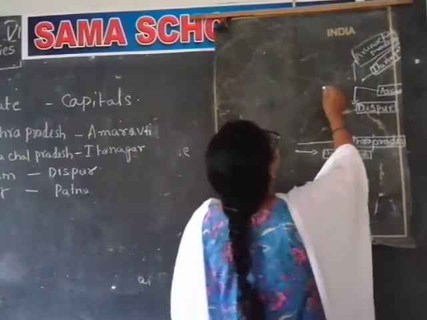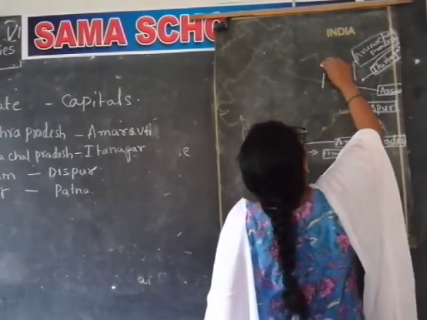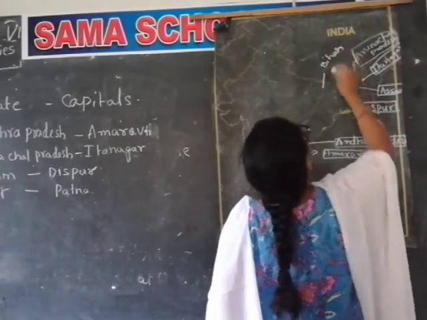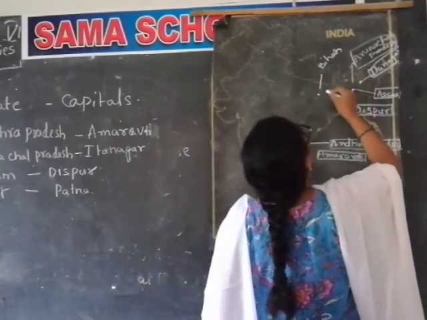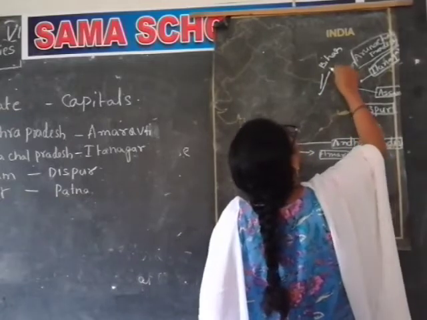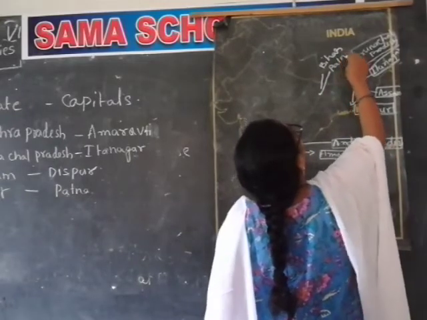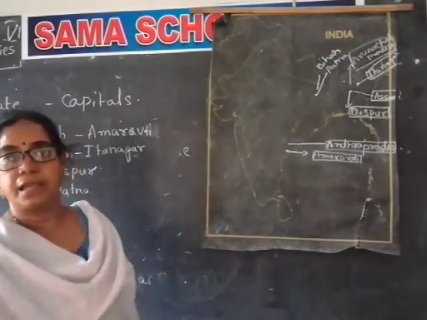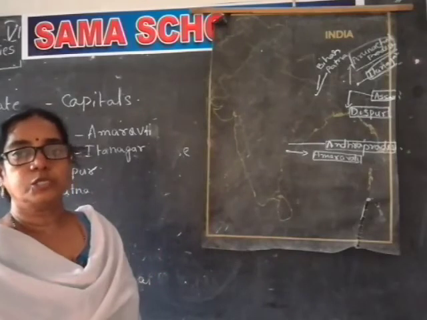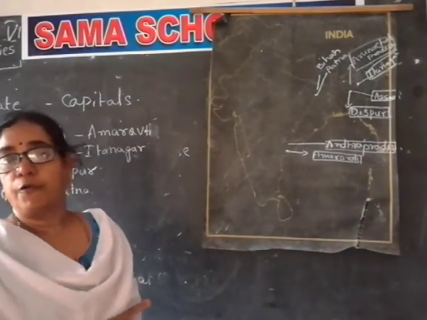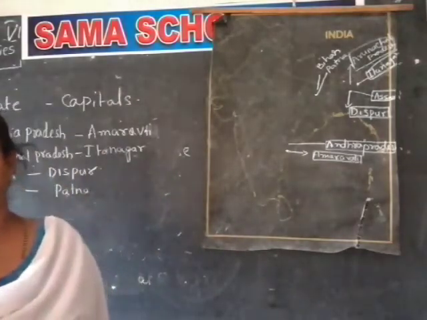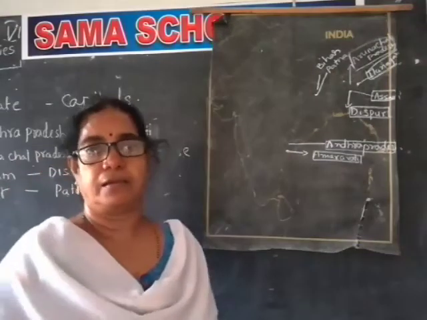We can see it here. Its capital is Patna. So B, the state we start with B is Bihar. Okay? Bihar's capital is Patna.